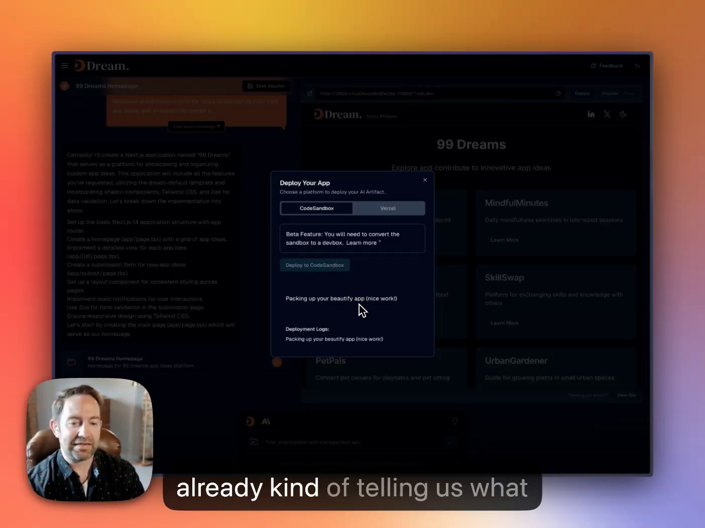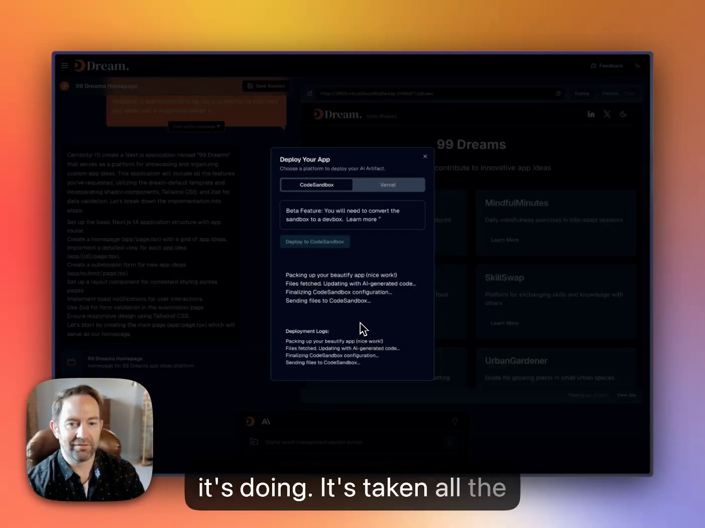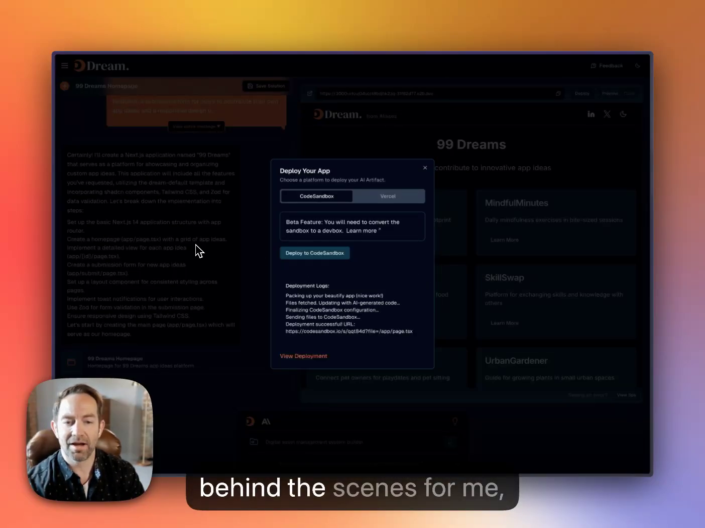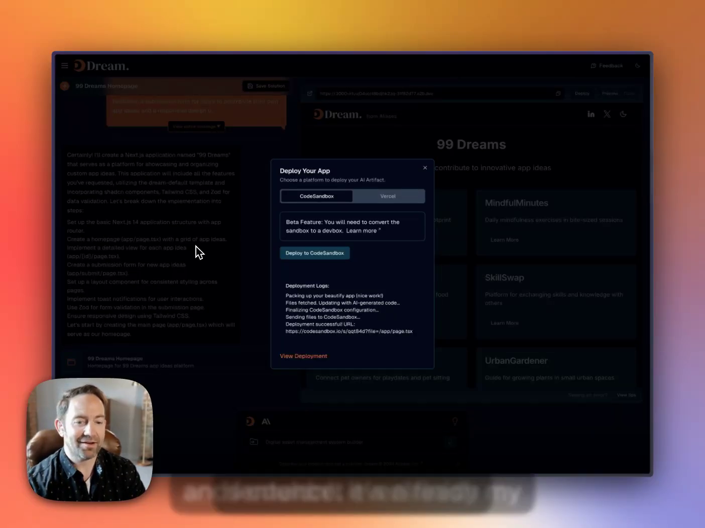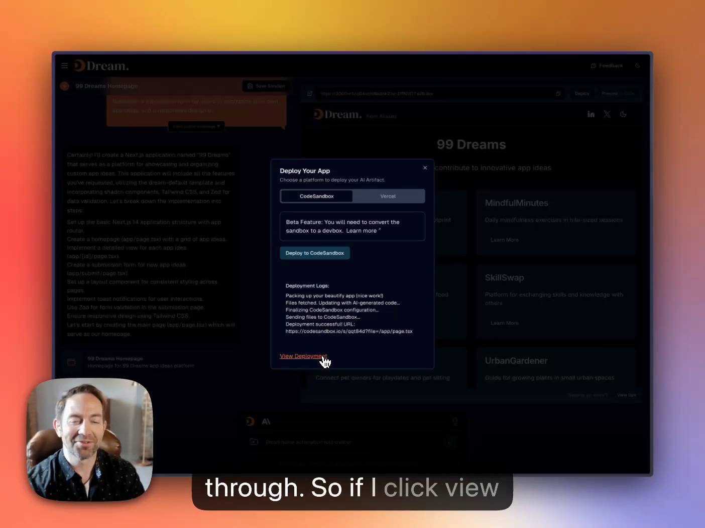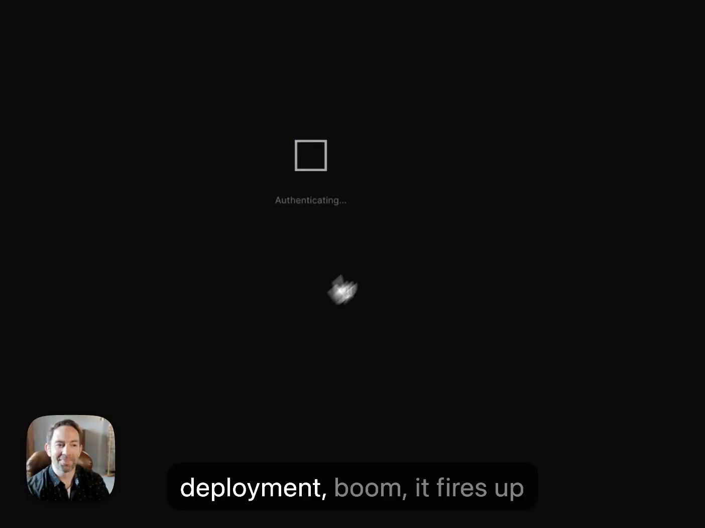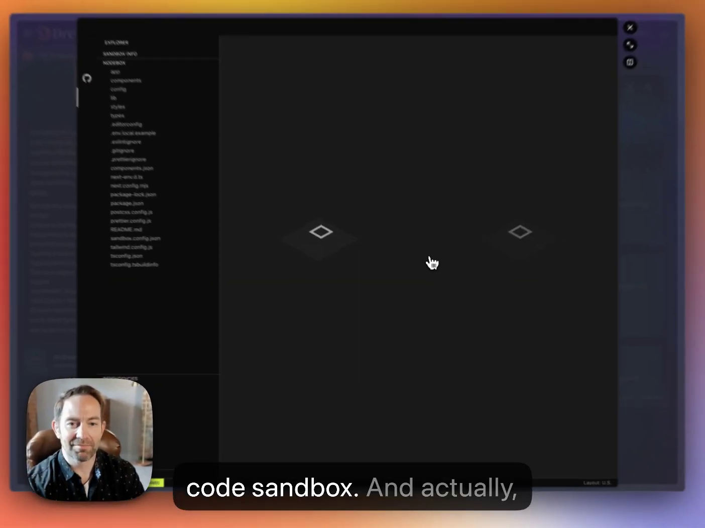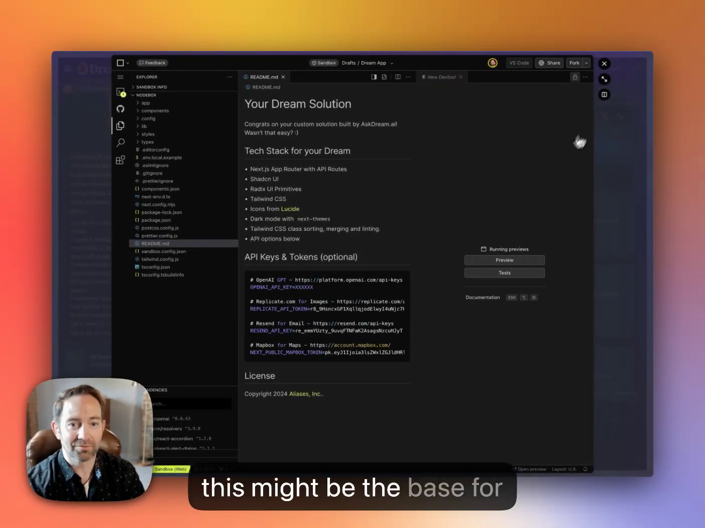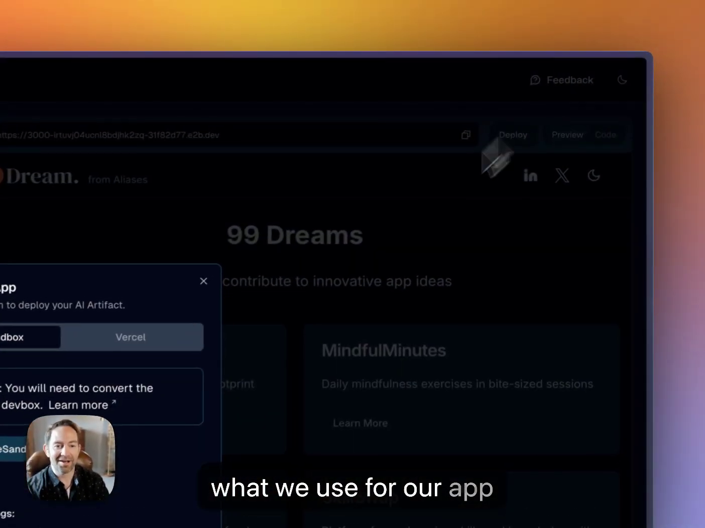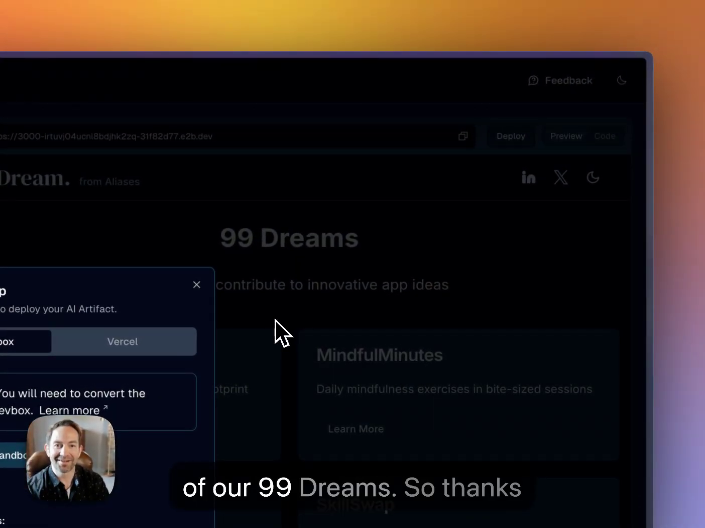And you can just see it's already kind of telling us what it's doing. It's taken all the code that was generated behind the scenes for me, and I couldn't even finish my sentence, and it's already through. So if I click View Deployment, boom, it fires up CodeSandbox. And actually, this might be the base for what we use for our app when you see it here with all of our 99 Dreams.